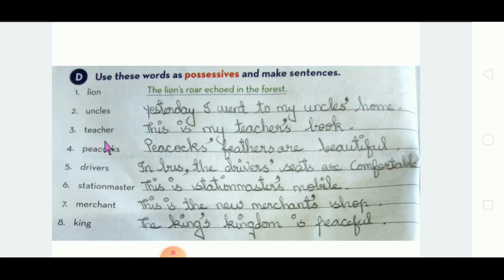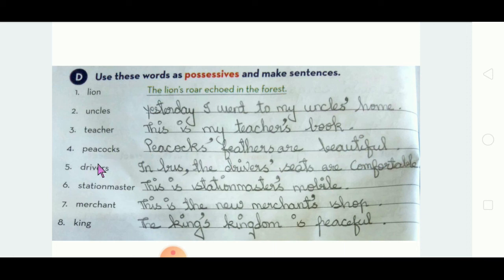Come for the third. Teacher, singular. This is my teacher's book. Apostrophe yes, teacher's book. See, fourth one, peacocks. It is in plural and yes is also there. So what will we do? Add only apostrophe after the yes. The peacocks' feathers are beautiful.